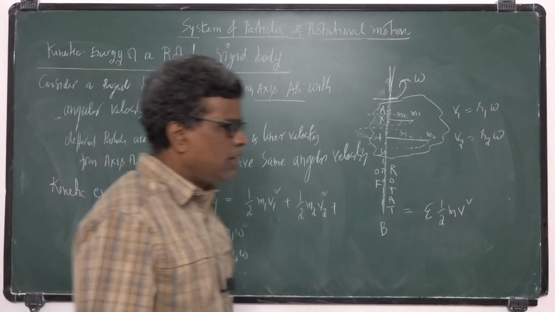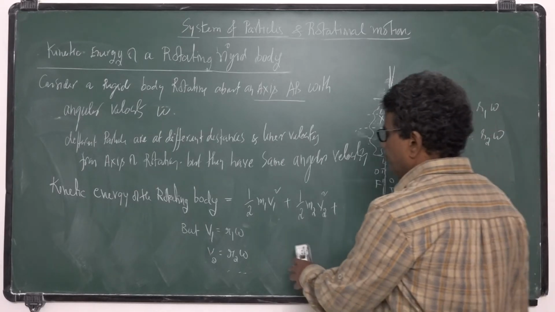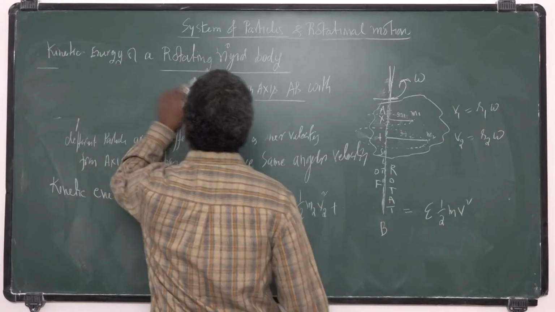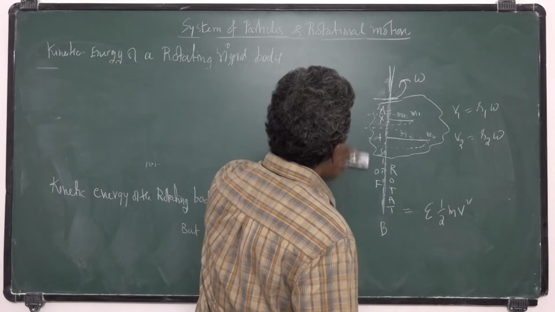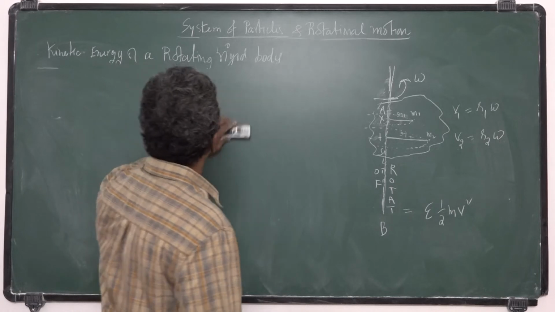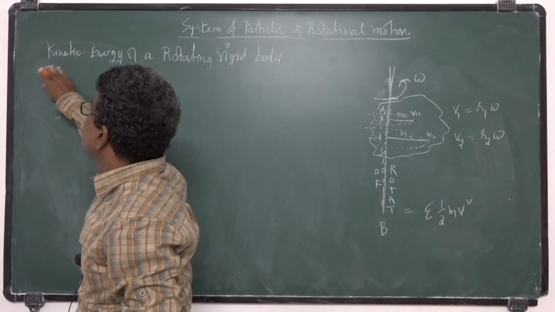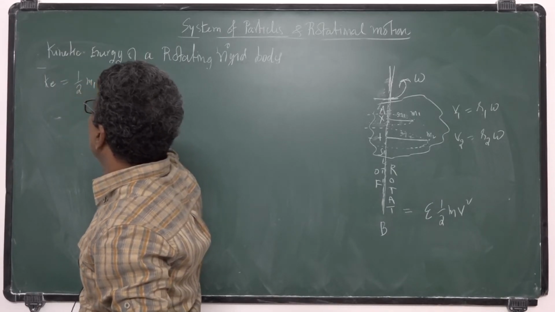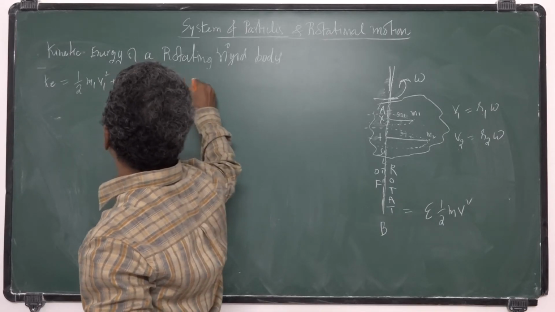So the kinetic energy of a rotating rigid body, KE, is equal to half m1 v1 square plus half m2 v2 square, and so on.